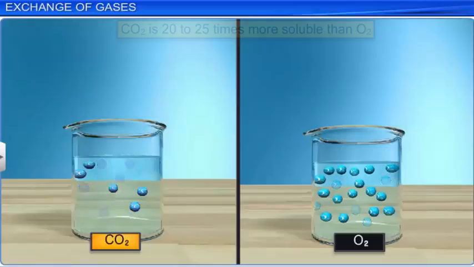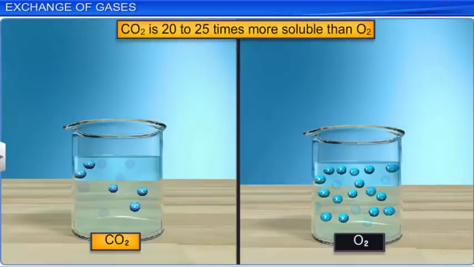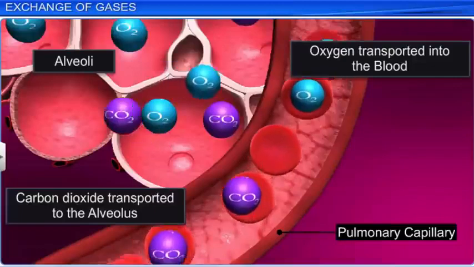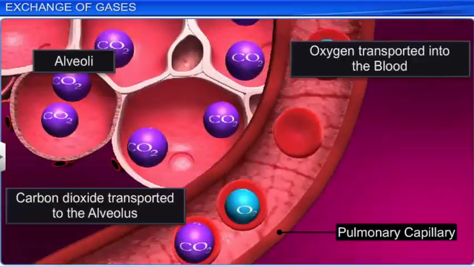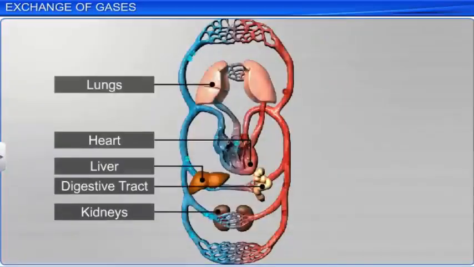As carbon dioxide is 20 to 25 times more soluble than oxygen, the amount of carbon dioxide that can diffuse through the diffusion membrane is much more than that of oxygen. Oxygen and carbon dioxide are transported to various organs of the body by blood.